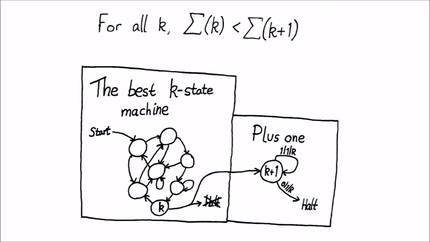When reading a 0 will write a 1, move right and then halt. This machine has k plus 1 states, and will write sigma of k 1s on the tape, then go right until it finds a 0, replace it with a 1 and then halt, leaving sigma of k plus 1 1s on the tape. This means that sigma of k plus 1 is at least as large as sigma of k plus 1, meaning that sigma is an increasing function.